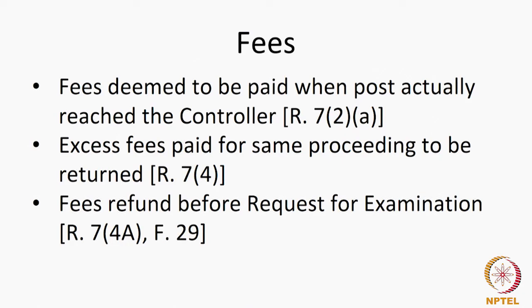Now, in fees refundable, you will find that for the refund of fees under Rule 7 sub-rule 4A, which can be done by filing Form 29, 90% of the fee paid for request for examination or request for expedited examination will be refunded. So, the fees which you paid for request for examination or a request for expedited examination will be refunded if you file an application for withdrawing the patent under Form 29 before the issuance of the first statement of objections.